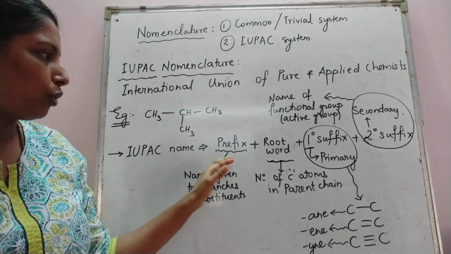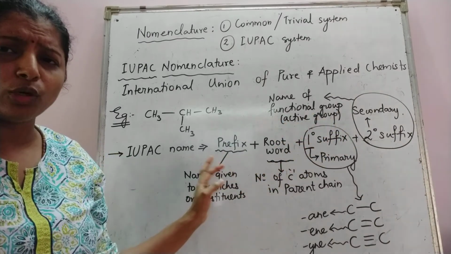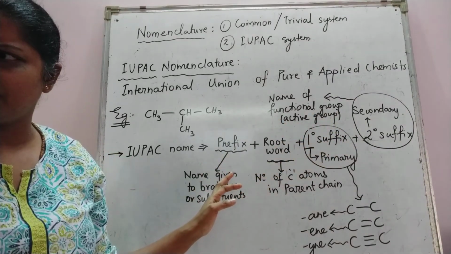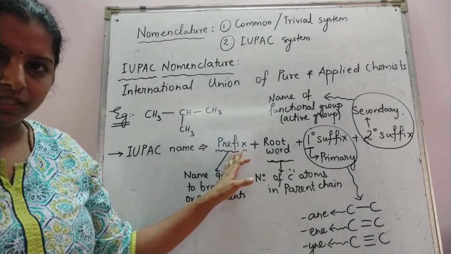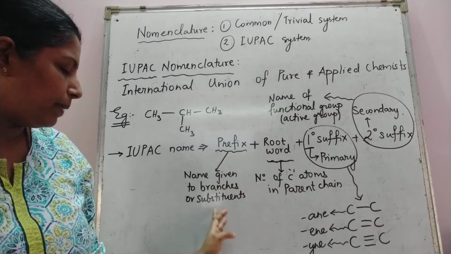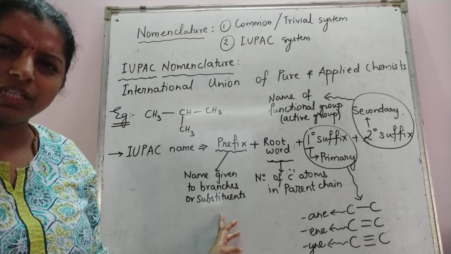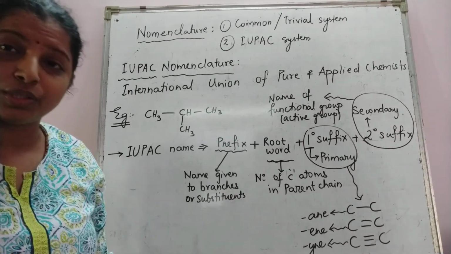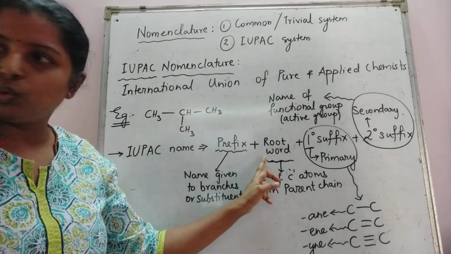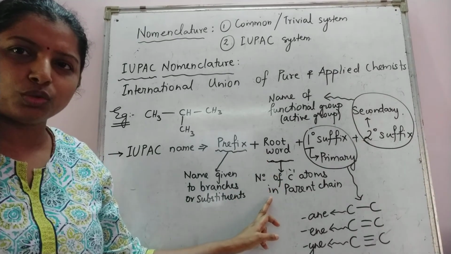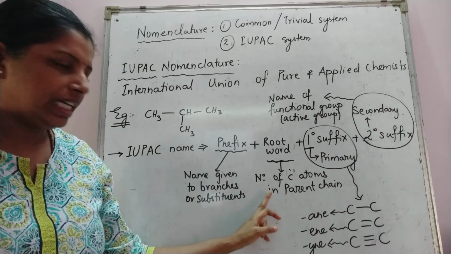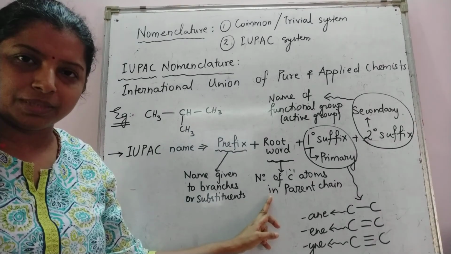These are the 4 important parts of IUPAC names. Prefix is the name given to branches or substituents. We'll learn what branches and substituents are, everything. Root word is the name given to the parent chain; it depends on the number of carbon atoms in the parent chain.